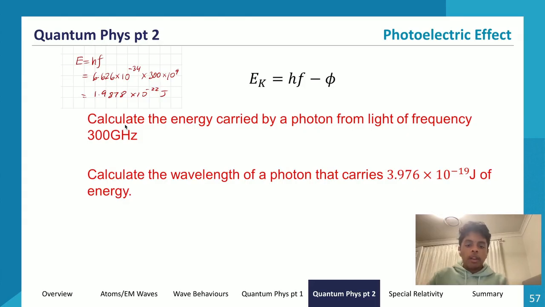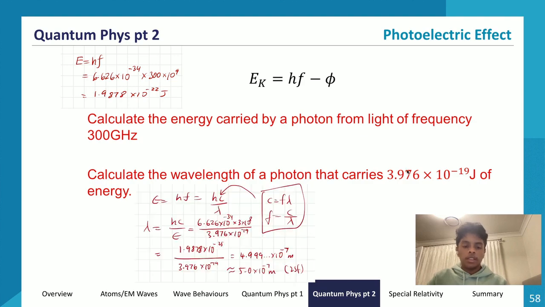Now let's calculate the wavelength of a photon that carries 3.976 times 10 to the power of negative 19 joules of energy. So how do I do that? Well, I write down E equals hf again, and now I change f into c over lambda, because c, the speed of light, is equal to f lambda. So if I rearrange this equation, I get f is equal to c on lambda, and I can sub that into this equation to get E is equal to hc on lambda. Then I isolate lambda because that's what I'm trying to find. So I get lambda is equal to hc on E, and then I sub in all my values.